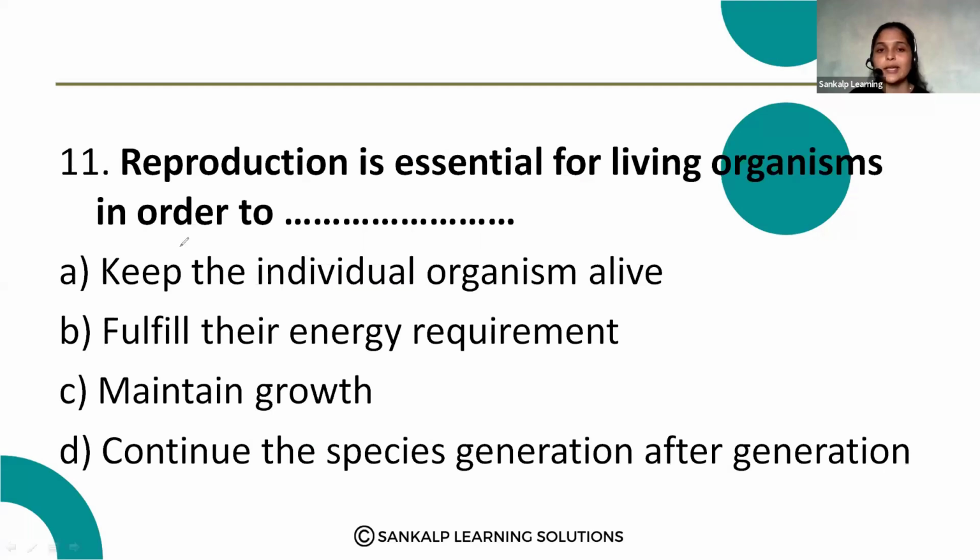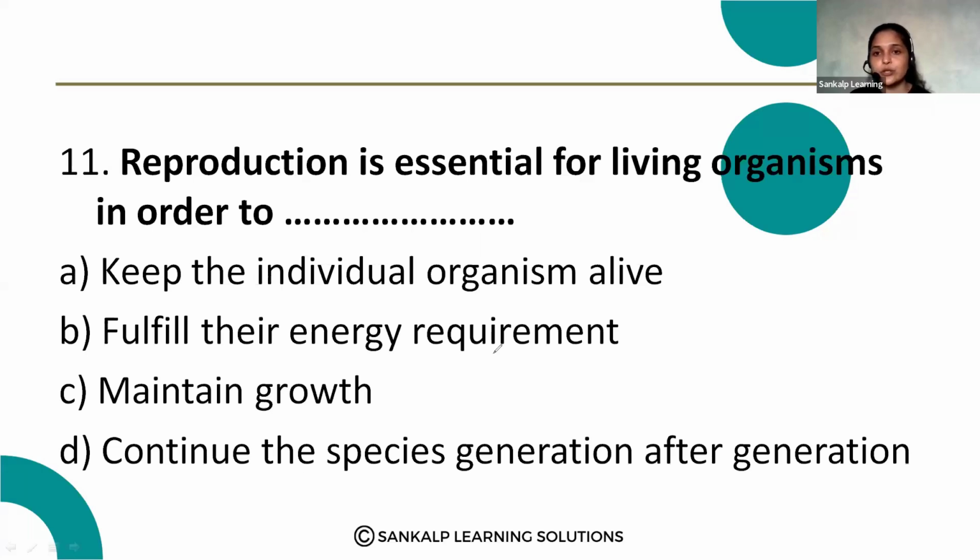So here, why is reproduction essential? That is the basic question, right? Why should all organisms reproduce? What is the reason for this? Keep the individual organism alive? No. Without reproduction also, the individual organism can be alive. Fulfill their energy requirement?